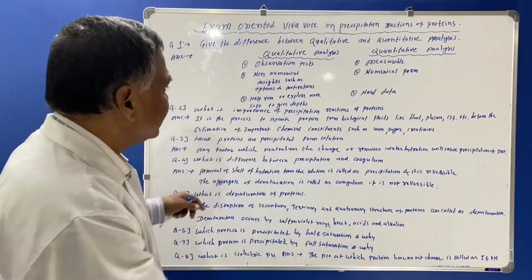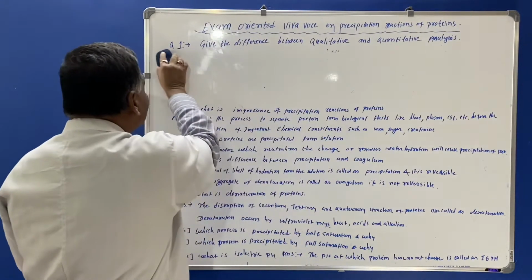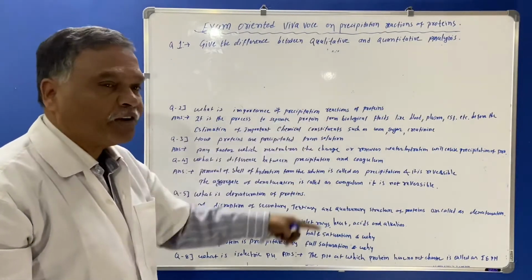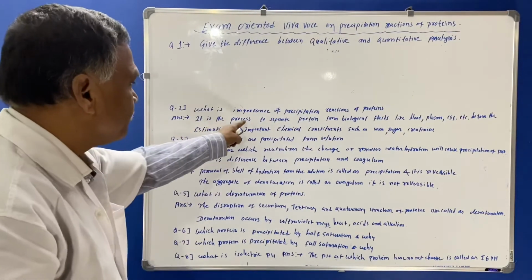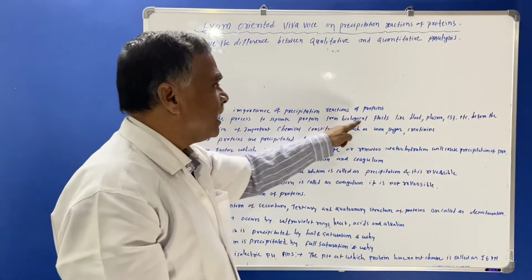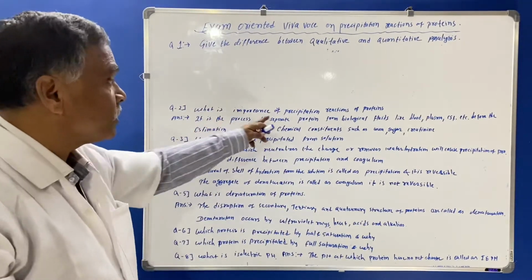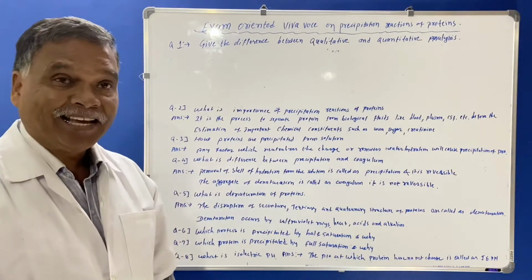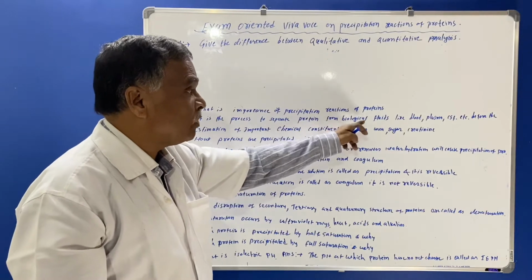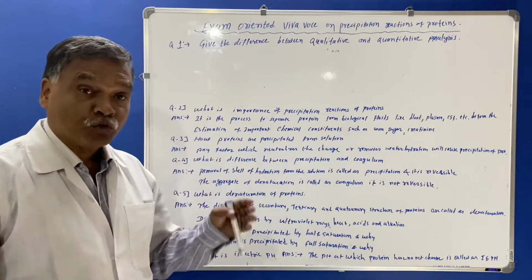Here you must know another question which is given here: what is the importance of precipitation reactions of protein? The answer is that it is the process to separate protein from biological fluids. So you must know that the importance of precipitation reactions of protein is that before carrying out the estimation on biological fluids like blood, plasma, CSF, the proteins are to be precipitated.